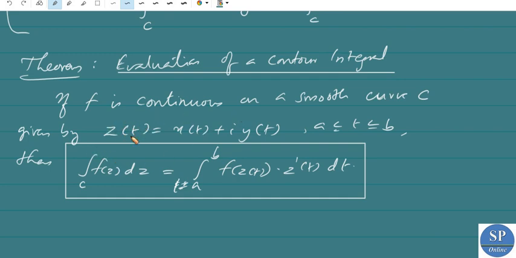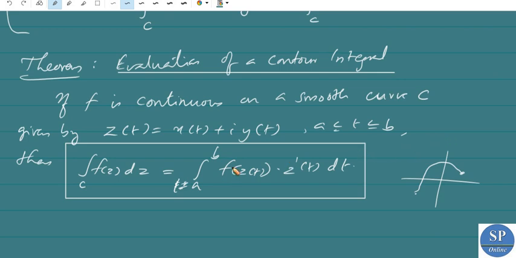Curve C is nothing but z of t equal to x of t plus i y of t for a less than or equal to t less than or equal to b. We already discussed this in the previous semester as the parameterization of a curve. As t varies from a to b, when t equals a we get the first point, x of a comma y of a, in the complex plane, and as t varies from a to b we trace the curve. The last point will be x of b, y of b.